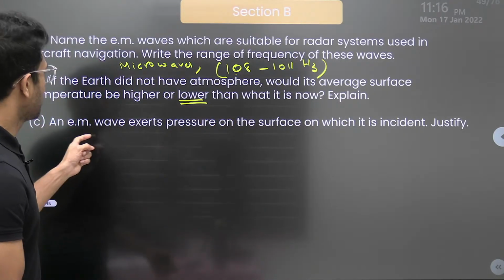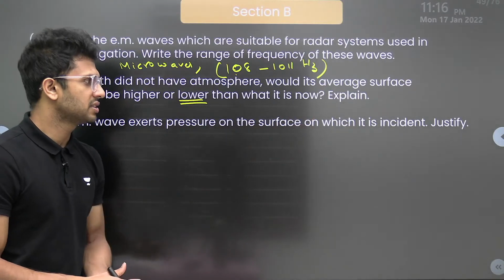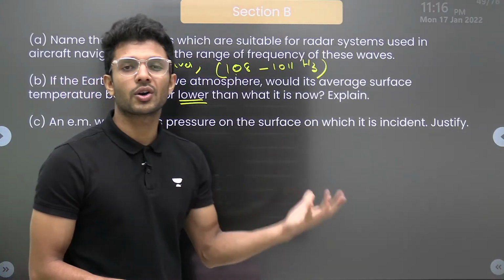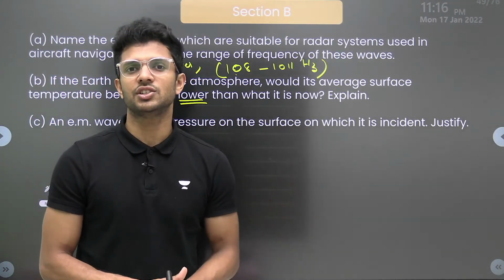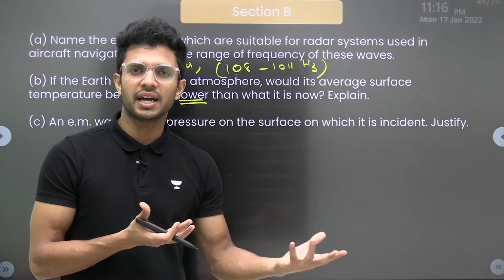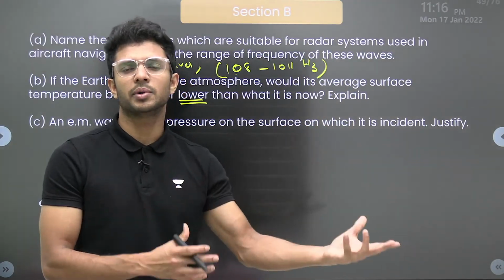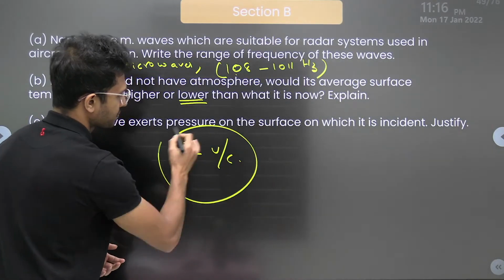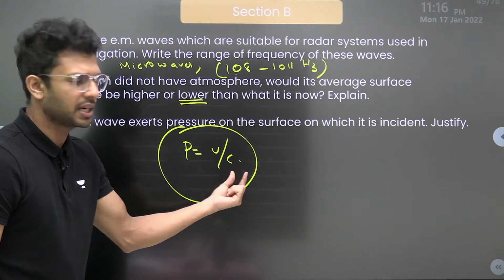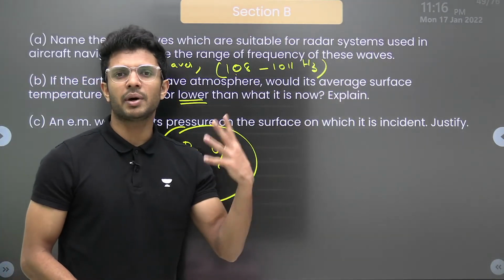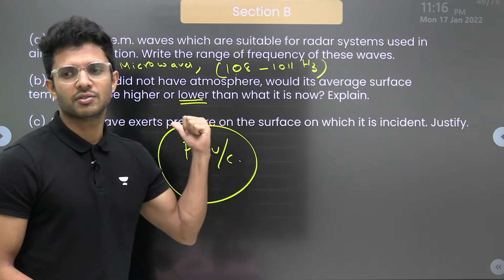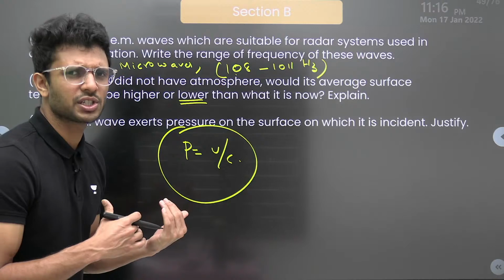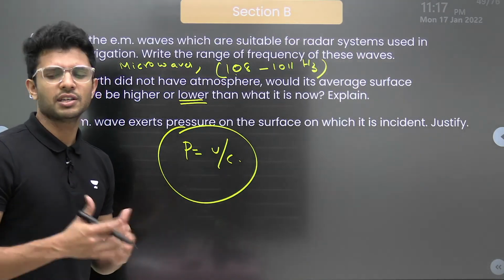Then, an EM wave exerts pressure on the surface on which it is incident. Justify. Yes, because in dual nature we have learned that EM waves, or any waves, can have particle nature. And obviously if a wave can have a particle nature, a particle can exert momentum. What is the formula for this momentum? It is U by C, where C is the velocity of light, which is 3 into 10 power 8, and U is the energy received by an area in a time t by these EM waves. Momentum is given by the formula U by C. You can find this equation directly from the EM waves part.